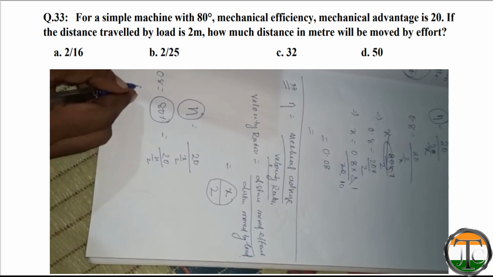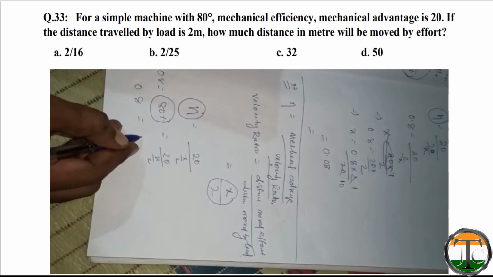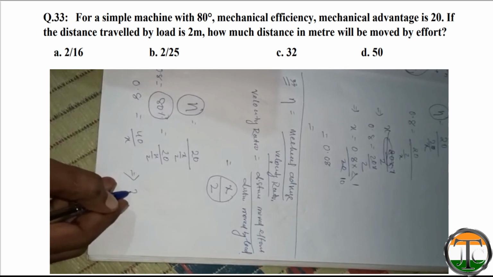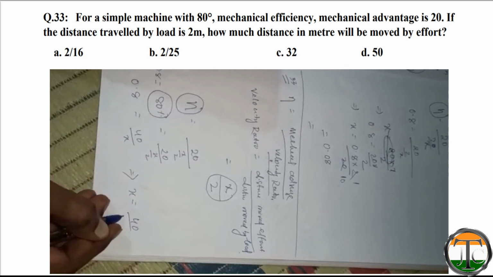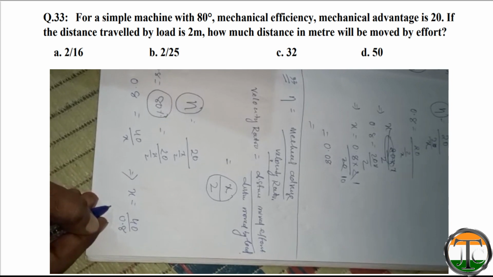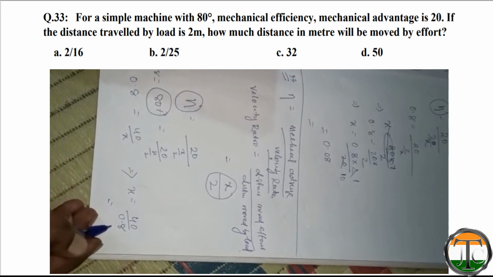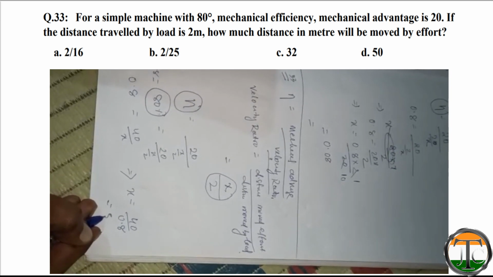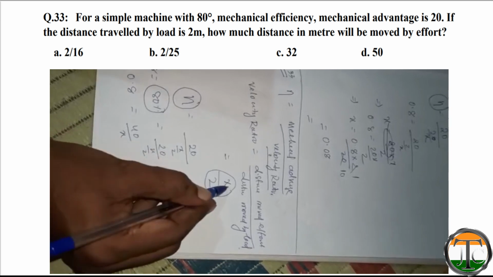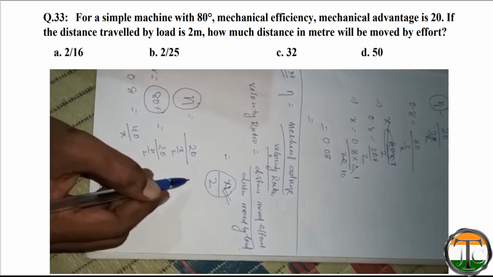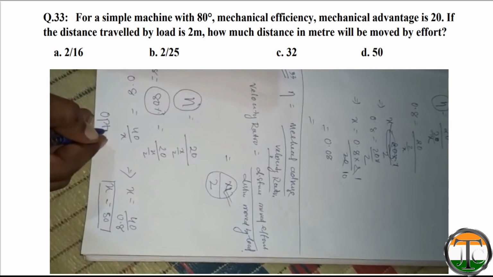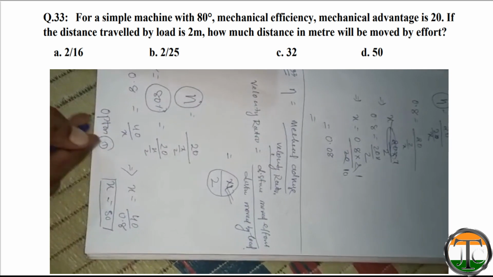So 0.8 is equal to 40 by x. That implies x is equal to 40 by 0.8. That will be equal to 50. X is equal to 50. What is x? X is our distance moved by the effort. So option D is the correct answer. Option D is the correct answer.